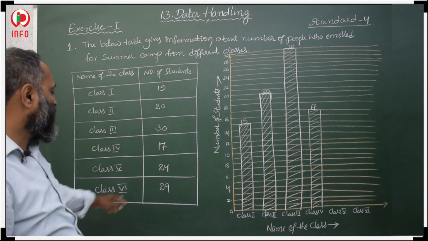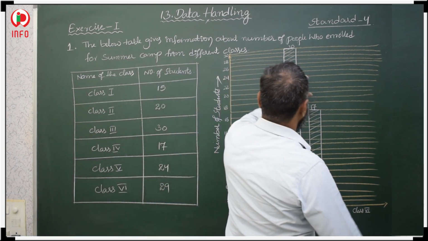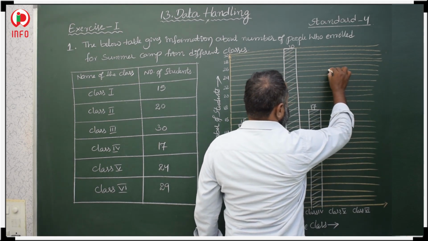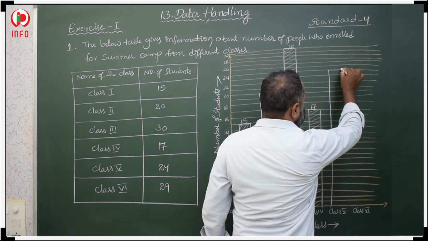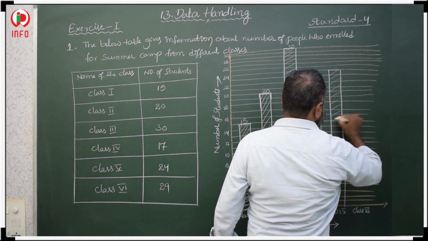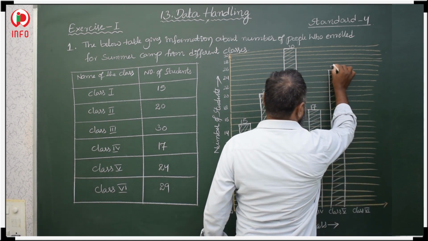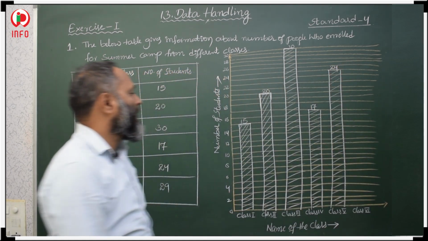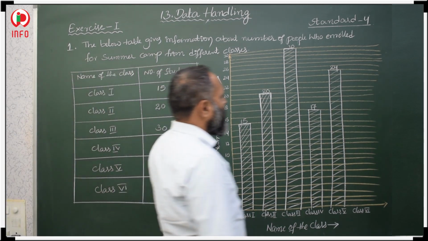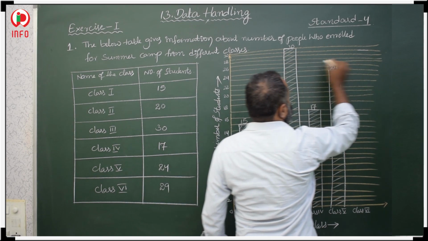Then class 5. From class 5, 24 students. So where is 24? Here, 24 students are enrolled from class 5. Now from class 6, 29 students, the second maximum. This is 29, between 30 and 28, the 29th line.